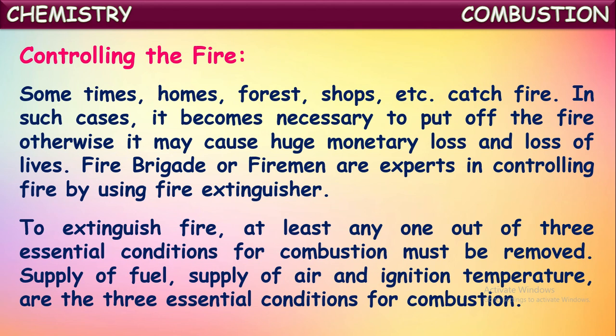And the third condition is ignition temperature. What is meant by ignition temperature? The temperature at which a substance starts catching fire. The minimum temperature at which a substance starts catching fire and continues to burn is called its ignition temperature. If you increase the ignition temperature, then fire will be extinguished. That is, the substance may not catch fire easily. So by controlling one of these three conditions, we can control fire. We can extinguish the fire.